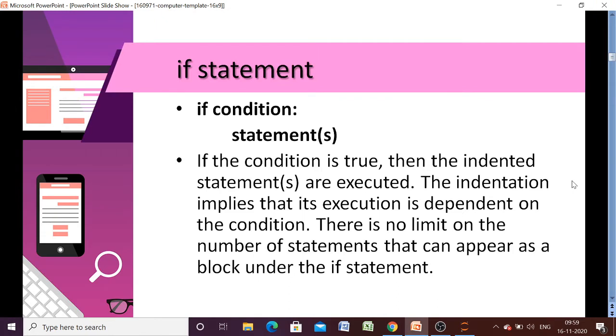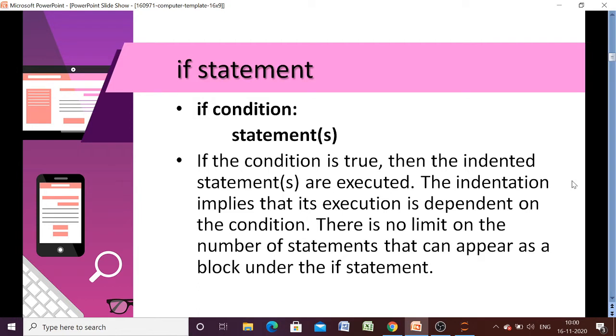So the very first statement is the if statement, the simple if statement. Now the syntax of the if statement is we have to specify the condition and then we execute the statement based upon whether our condition is true or false.